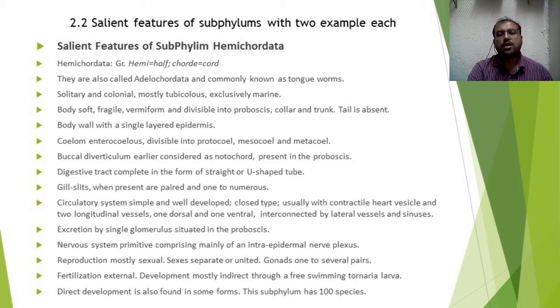There are many larvae in echinoderms, but basically this Tornaria shows similarities with the Bipinnaria larva as well as the Auricularia larva.